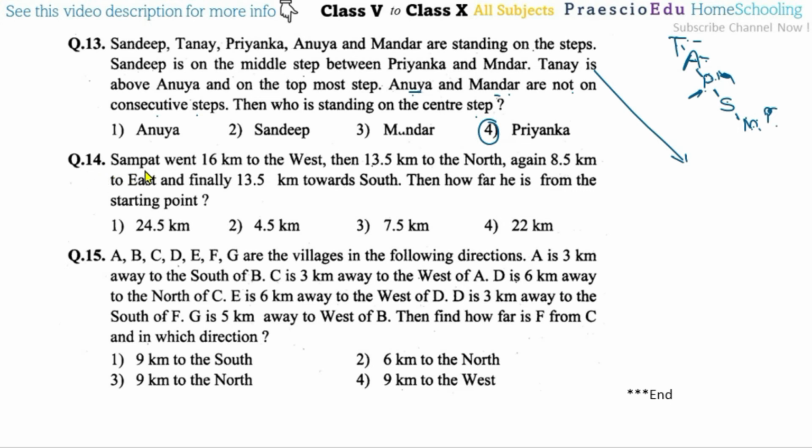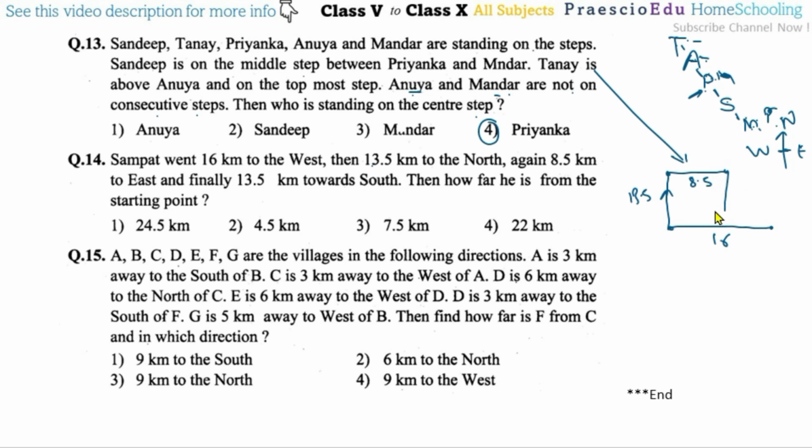Now question number 14. Sampath went 16 kilometers to the west. West means we always follow this: this is west, this is east. So from this position, 16 kilometers to the west. Then 13.5 kilometers to the north, meaning these directions. Again 8.5 kilometers to the east, and finally 13.5 kilometers to the south.